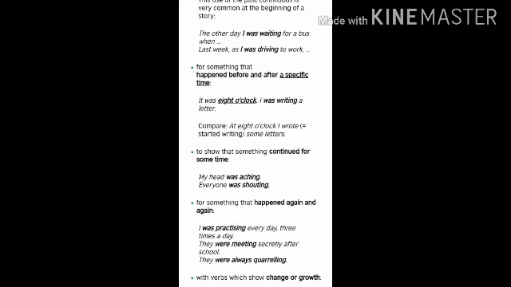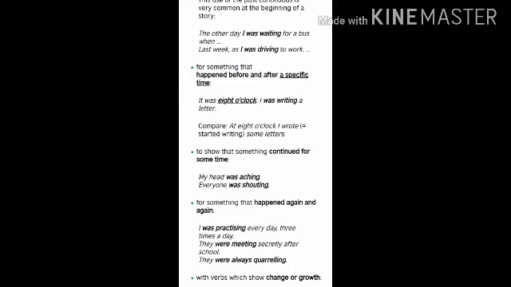Now next example we have: it was 8 o'clock, I was writing a letter. So it is used to talk about something that happened before and after a specific time, and here the time must be mentioned, like in this example, I was writing a letter. And if we compare the next example, at 8 o'clock I wrote some letters, that means I started writing some letters. Next we have, to show that something continued for some time: my head was aching, everyone was shouting. Again, this is a common use.